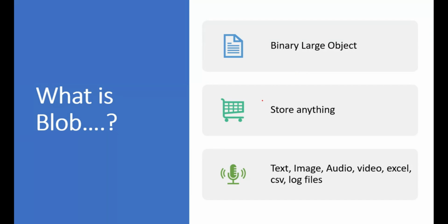And it can store literally anything. When I say anything, you can dump anything here, maybe text files, image files, audio files, video files, or any file format that you can think of. So this is meant for that. And among all of these storage services that Azure provides, this is the cheapest one.